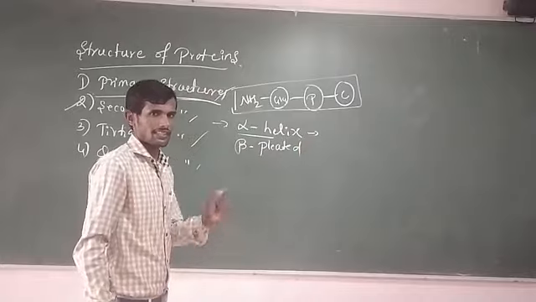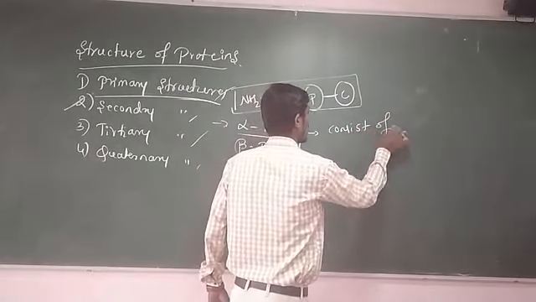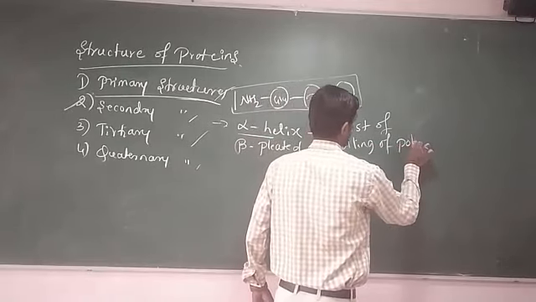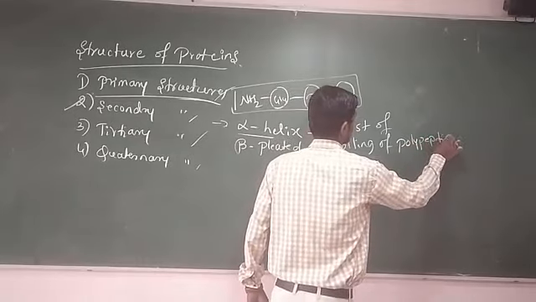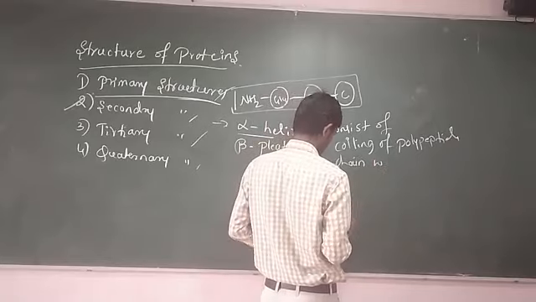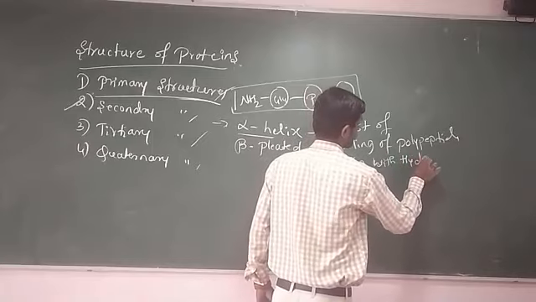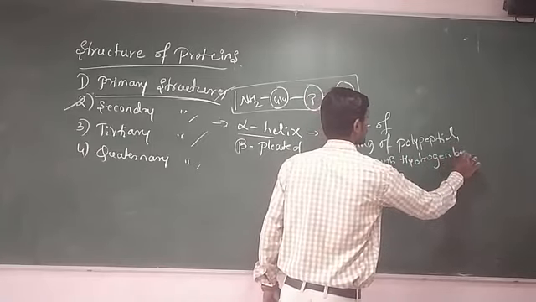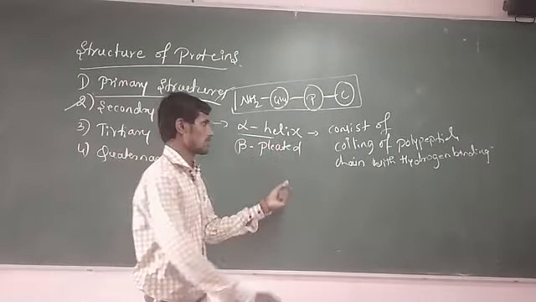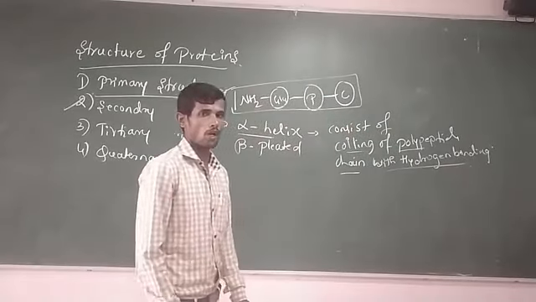Alpha helix structures consist of coiling of the polypeptide chain with hydrogen bonding. Remember this point. In presence of alpha helix structure, this consists of coiling of the polypeptide chain with hydrogen bonding.